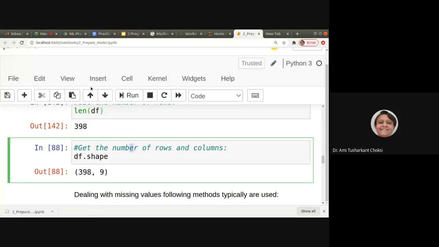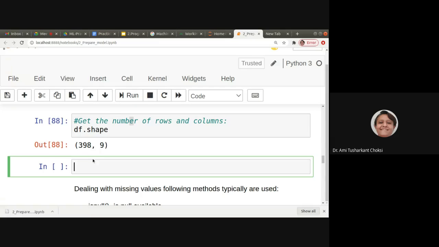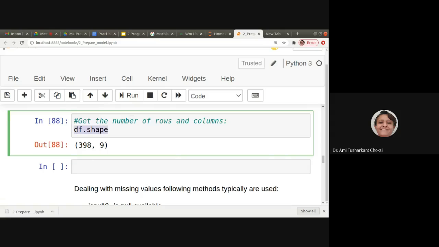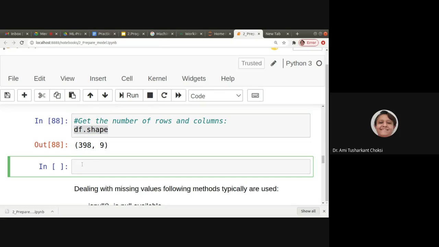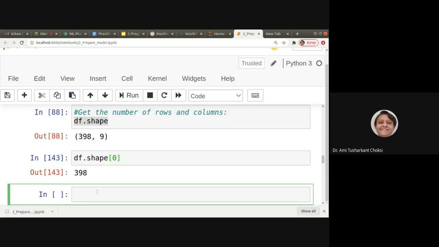Now if I want to get one of these, can I try for this? Zero. Got the row. If I try for column, that is if I give 1, can I get it as column?